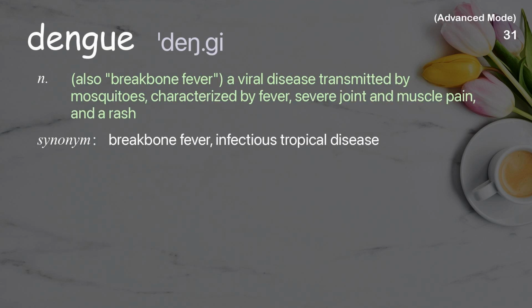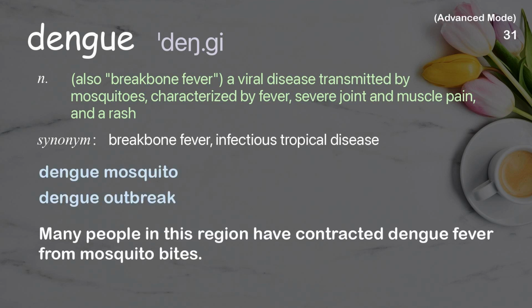Dengue. Also breakbone fever, a viral disease transmitted by mosquitoes, characterized by fever, severe joint and muscle pain, and a rash. Examples: Dengue mosquito. Dengue outbreak. Many people in this region have contracted dengue fever from mosquito bites.